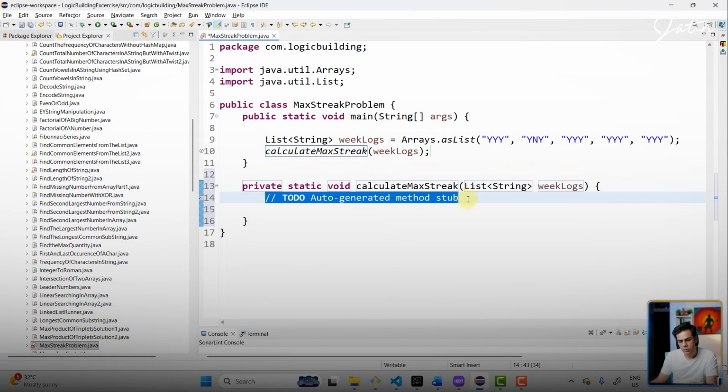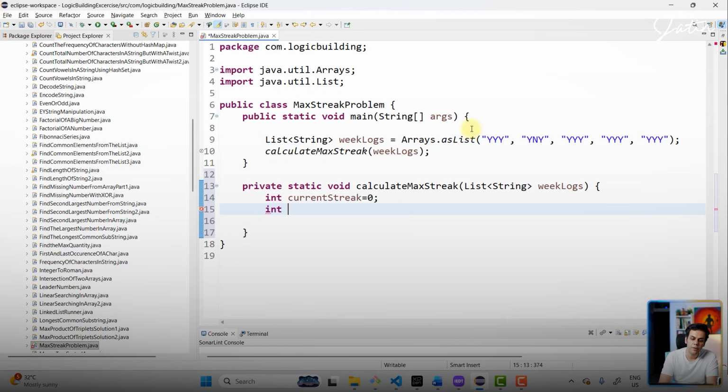Now, observe what we need to do. We are going to keep track of 2 things. The first one is going to be the current streak, meaning we will check whatever value we are reading, is it a streak or not. So over here, I'm going to say int currentStreak, and I'll be initializing it with 0.